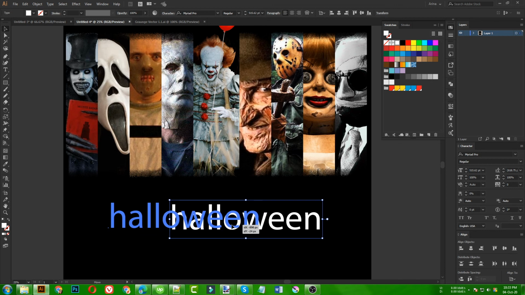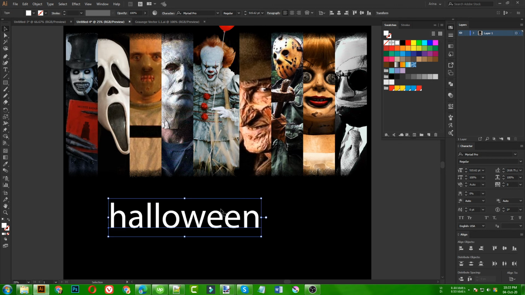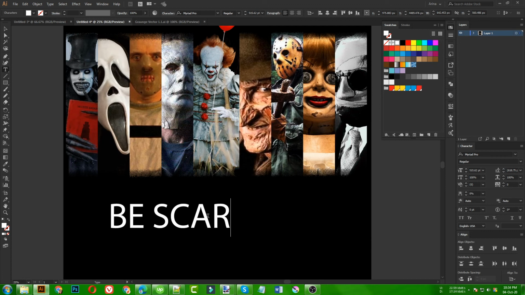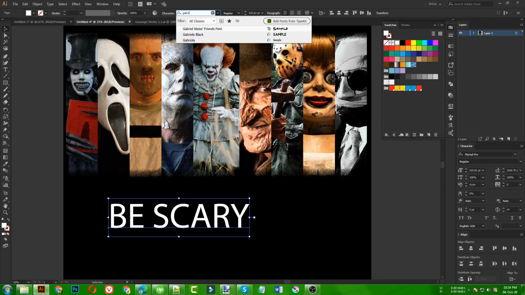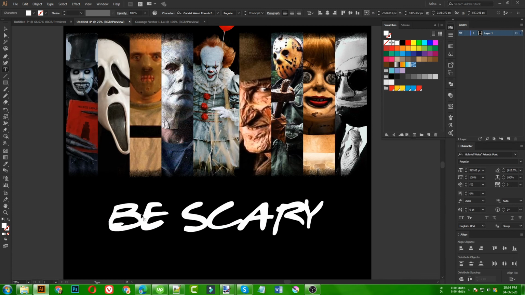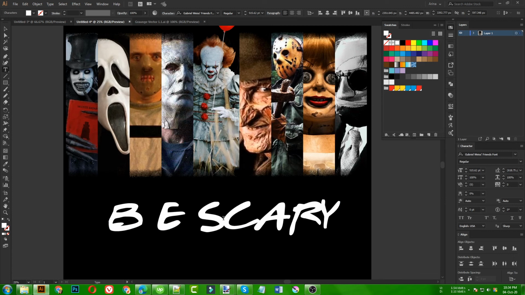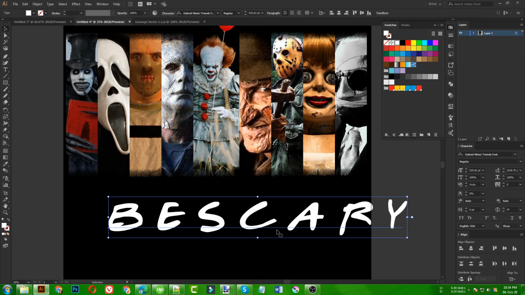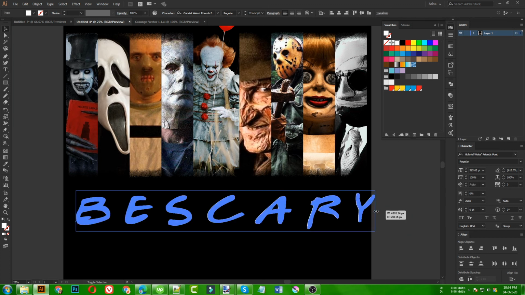Now as you can see, this is my Halloween text, or maybe base carry. This will be the text here, and I am going to use this Gabriel Oasis font. That is the font of the friends text here. Then I am going to place a space after every letter here, because I want to place those colors inside them.